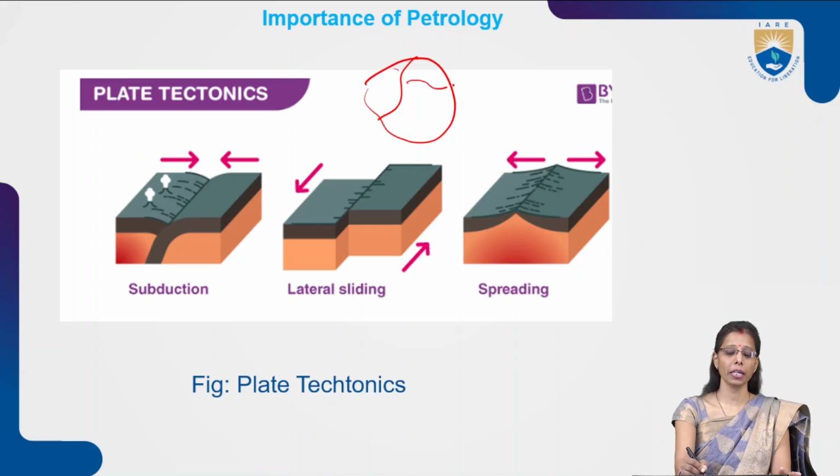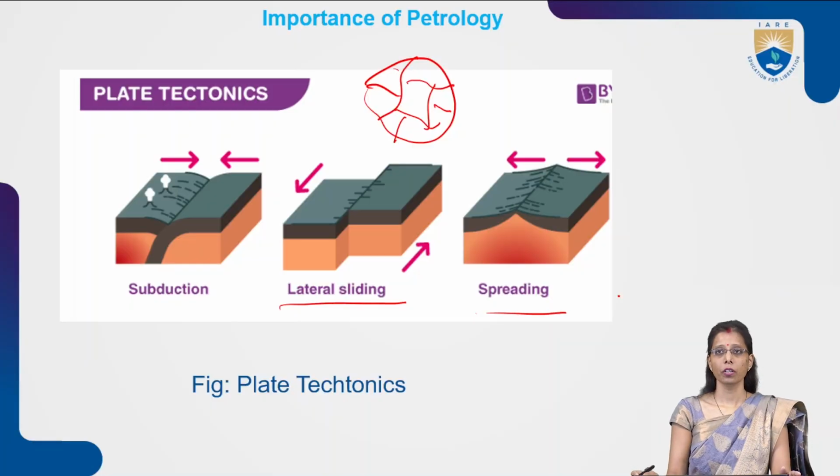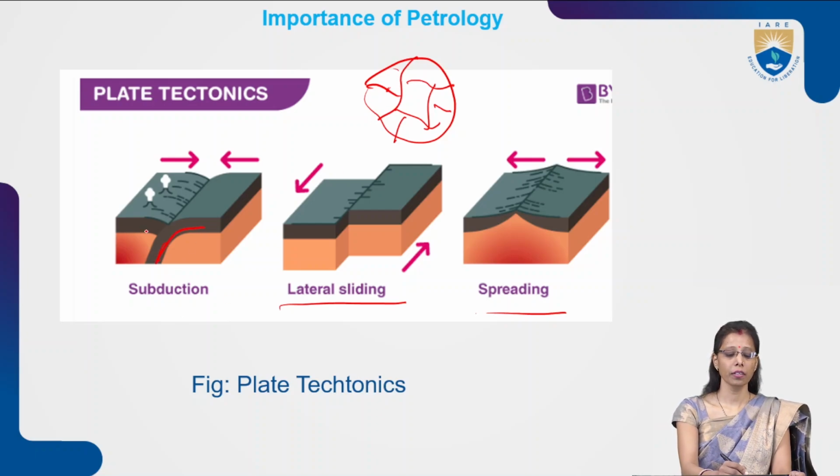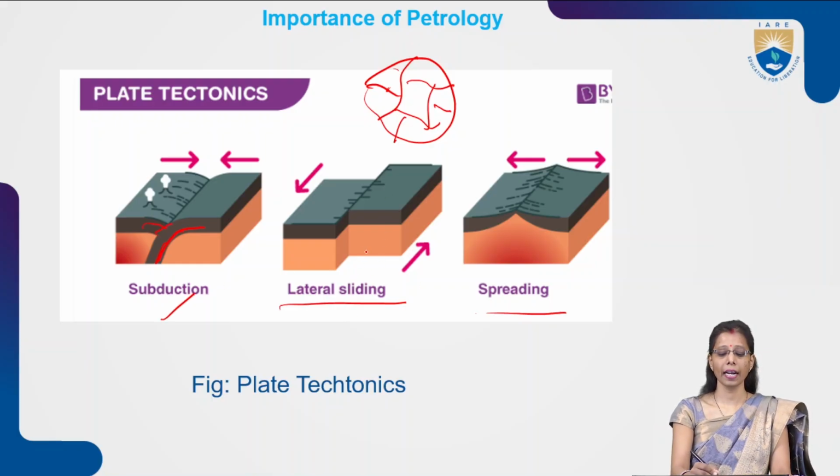Now, as I was telling you about plate tectonics, these are the plate boundaries on the Earth's surface, and they are continuously moving. They move by subduction, lateral sliding, and spreading. Suppose this plate and this plate are moving. Either subduction will take place, where one goes inside from here, or lateral sliding may occur. Lateral sliding means this boundary will go this side and this boundary will go this side.